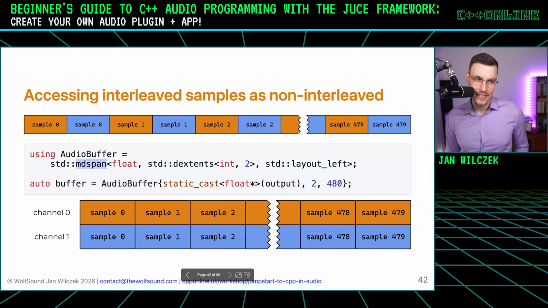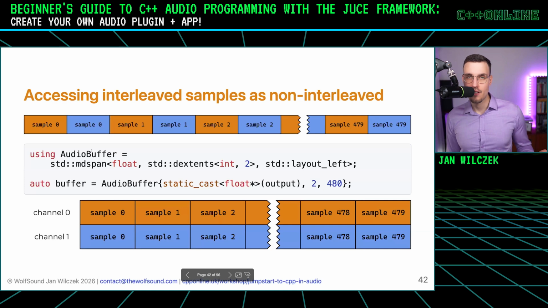But what an mdspan is, it's a non-owning view on an array. So the output that we got is an owning view, right? It's a C array that contains the samples. But now we use mdspan to look into this array, but in a little bit different way. So instead of doing index magic, we can just use mdspan, and it will simplify our code a lot.